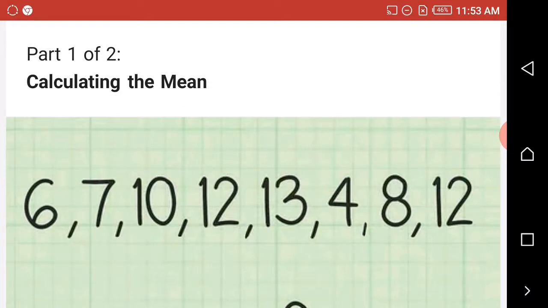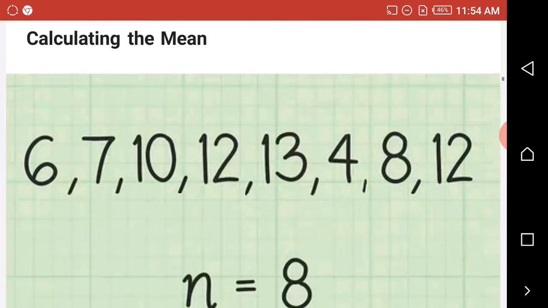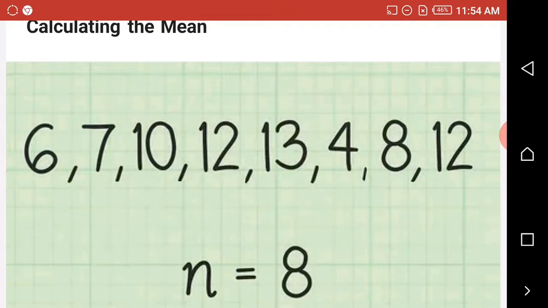Part 1. Calculating the mean. Let's assume these are the numbers we have. Remember, we're dealing with ungrouped data. We're looking at the mean. Sometimes mean is just like finding the average of numbers. Another name for mean is average.